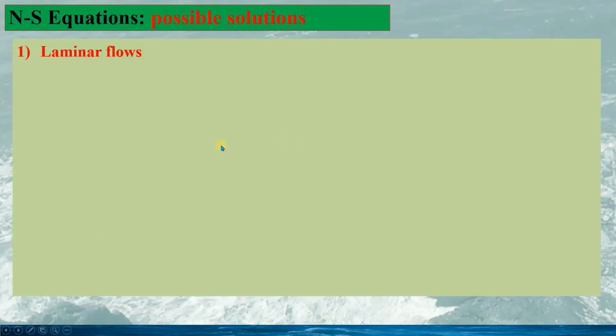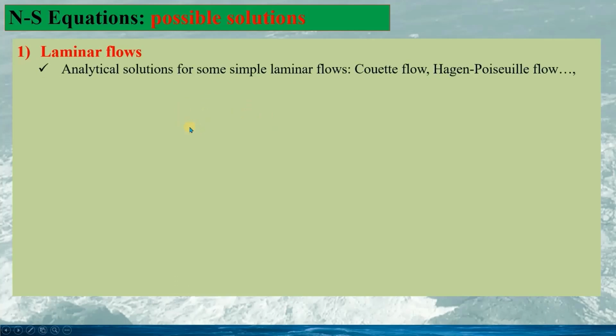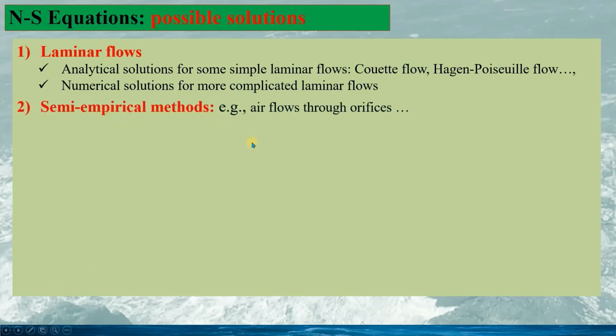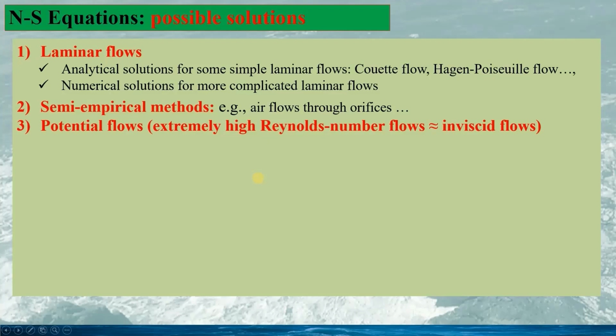Now we look at how we can solve the Navier-Stokes equation for different flows. For laminar flows, we might have analytic solutions for some very simple laminar flows, such as Couette flows and Hagen-Poiseuille flows. And for more complicated laminar flows, we might need numerical solutions. We might have semi-empirical methods, for instance, for air flows through orifices. And we may have potential flows.